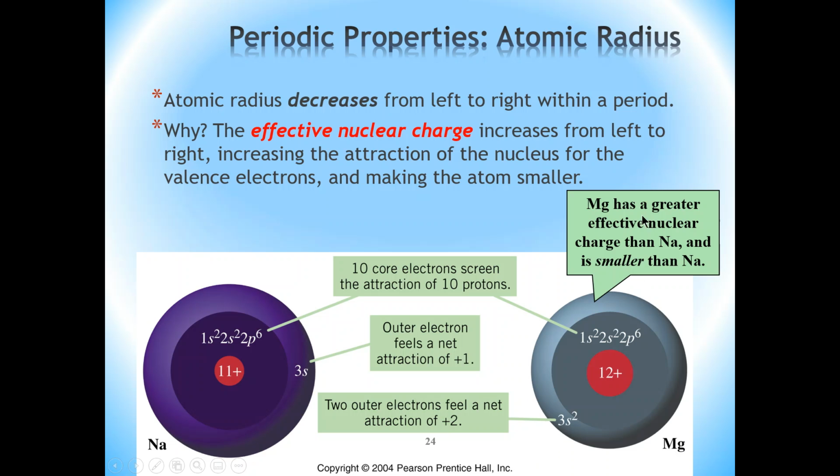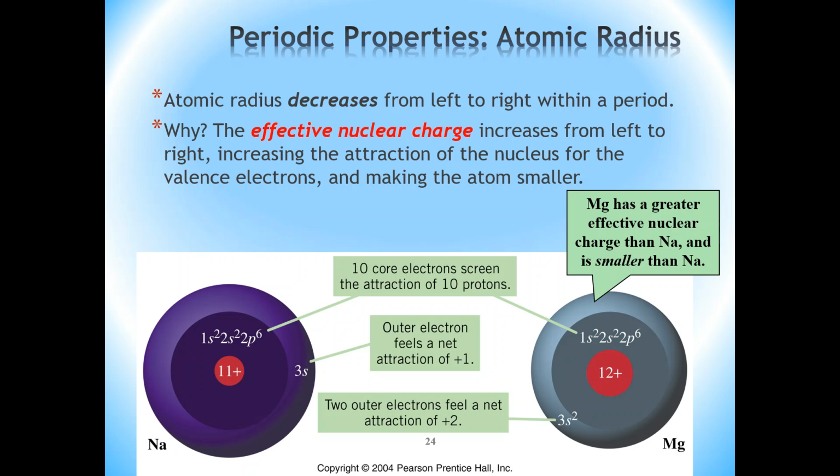So magnesium has a greater effective nuclear charge compared to the sodium atom. The result is that the valence electrons in magnesium will be pulled closer to the nucleus, and therefore the magnesium atom will have a smaller radius compared to the sodium atom.